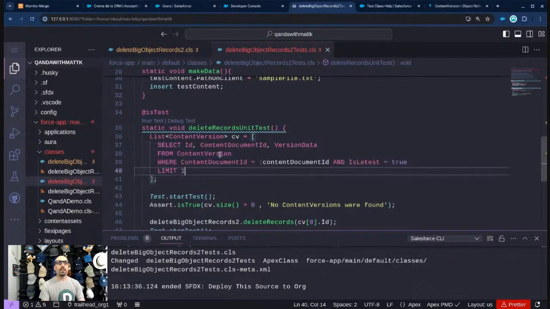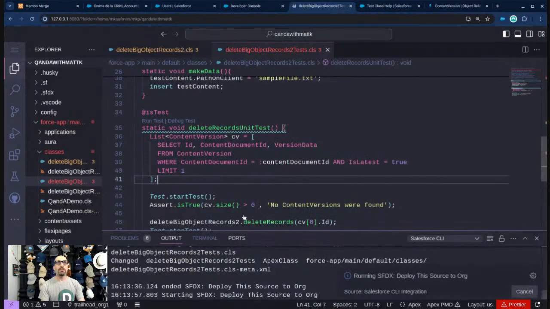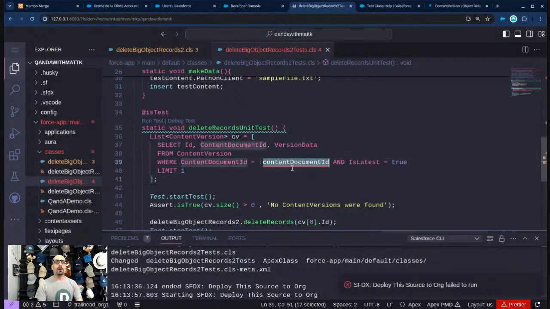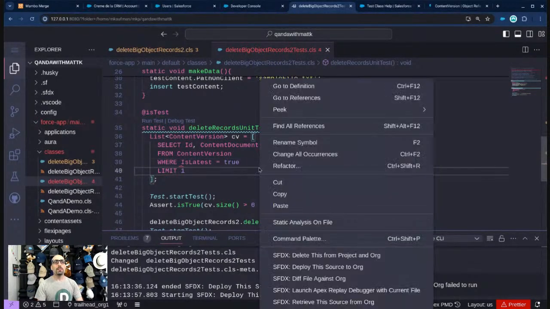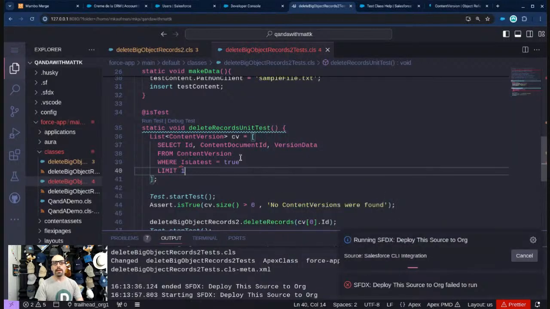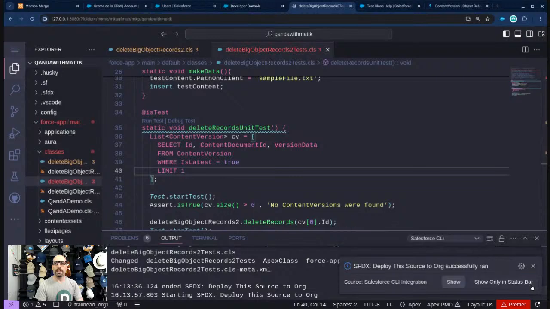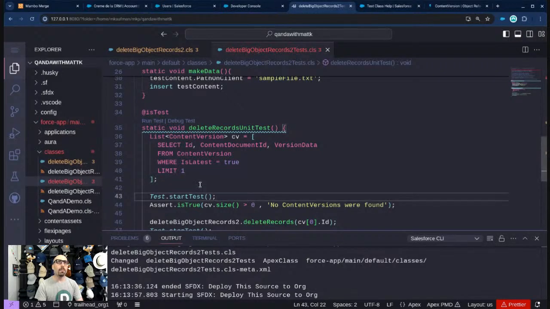That way I know for sure that that record is going to match. So let's do that. And if I was doing this the right way, I would actually refactor it and make it one that I can call from the test class, and then I would get coverage right away, which is a letter of the law thing, not a spirit of the law.